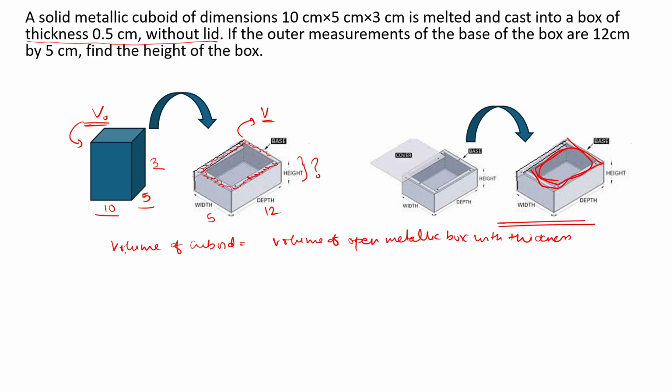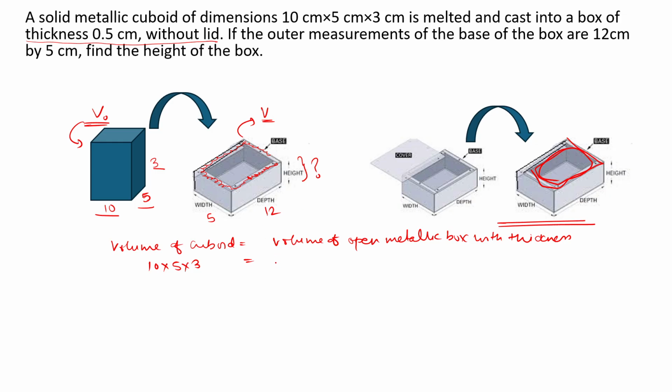Okay, so volume of a cuboid, we can just write on this side 10 multiplied by 5 multiplied by 3, which is the formula. Now in this case, volume of a metallic box, it is very simple. It is outer dimension minus the inner dimension, because in the inner part there is no metal. The metal is on the side part only, along the walls and along the floor. Since it has no lid, we will not consider that.